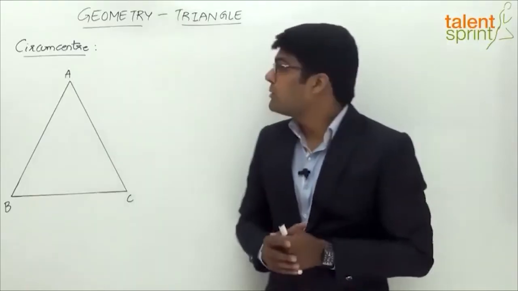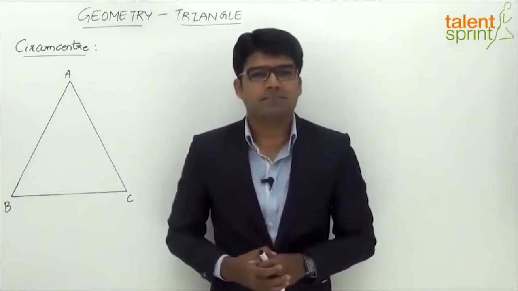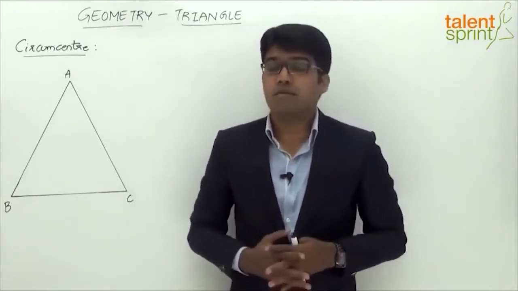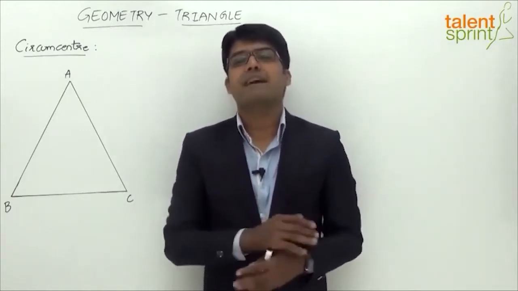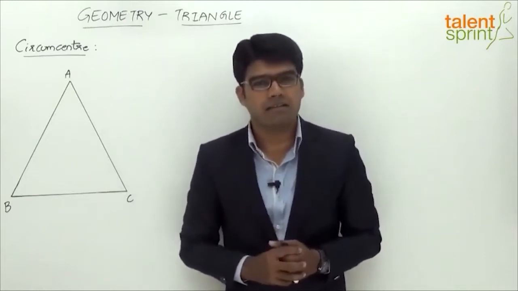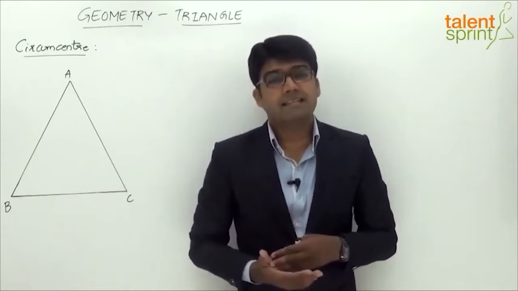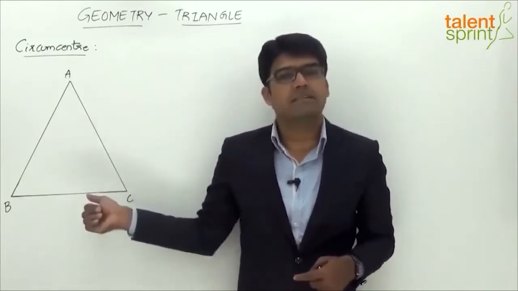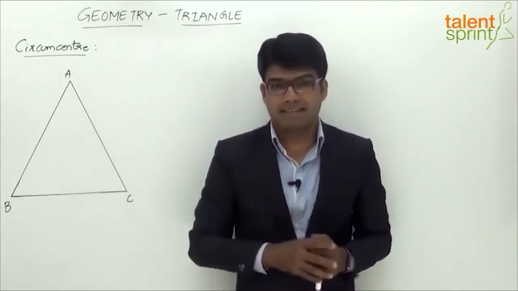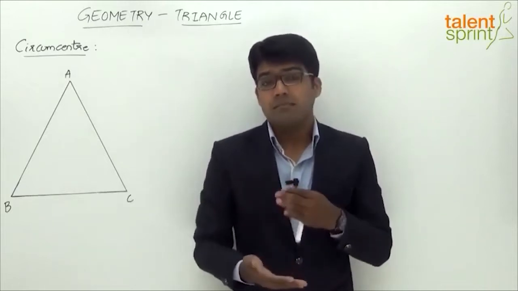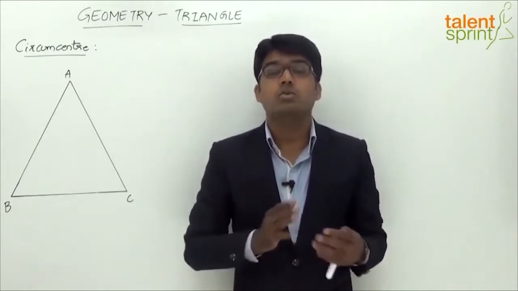Let us now learn about the circumcenter of a triangle. Circumcenter is the point of intersection of the perpendicular bisectors of the sides of the triangle. Now, what is meant by a perpendicular bisector? It is a line that is perpendicular to the side of the triangle and bisects it. What is meant by bisects here? It divides the side into two equal parts.